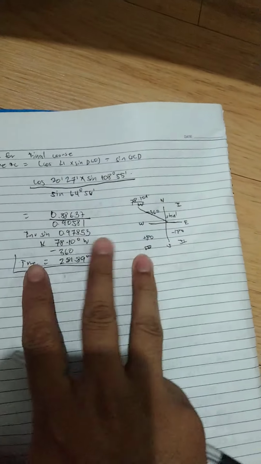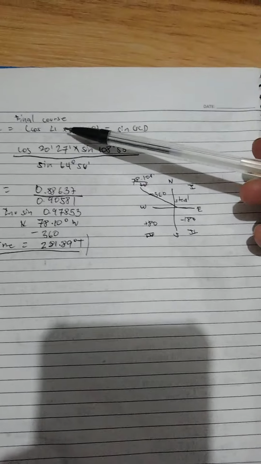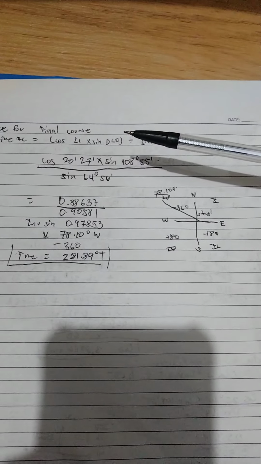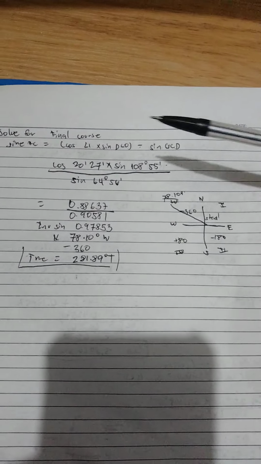For the final course, the formula is sine of the course equals cosine latitude 1 times sine DLO divided by sine GCD.